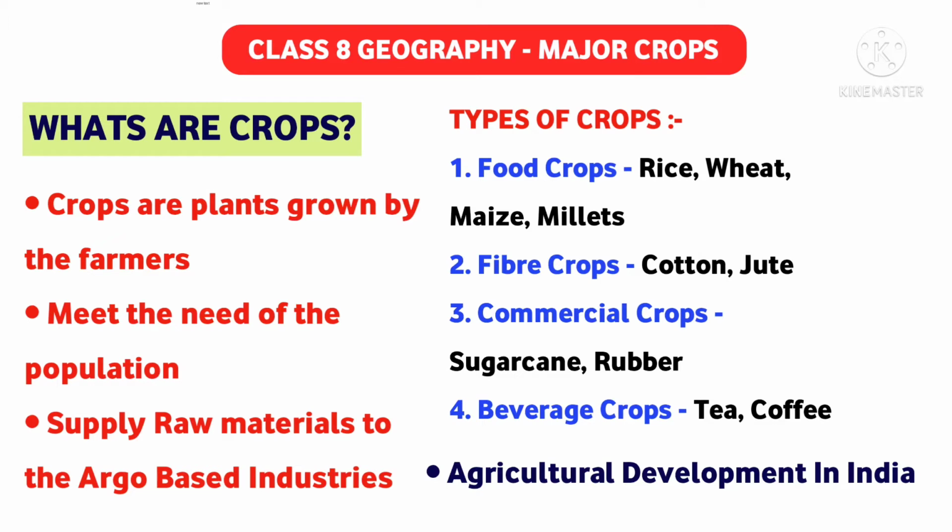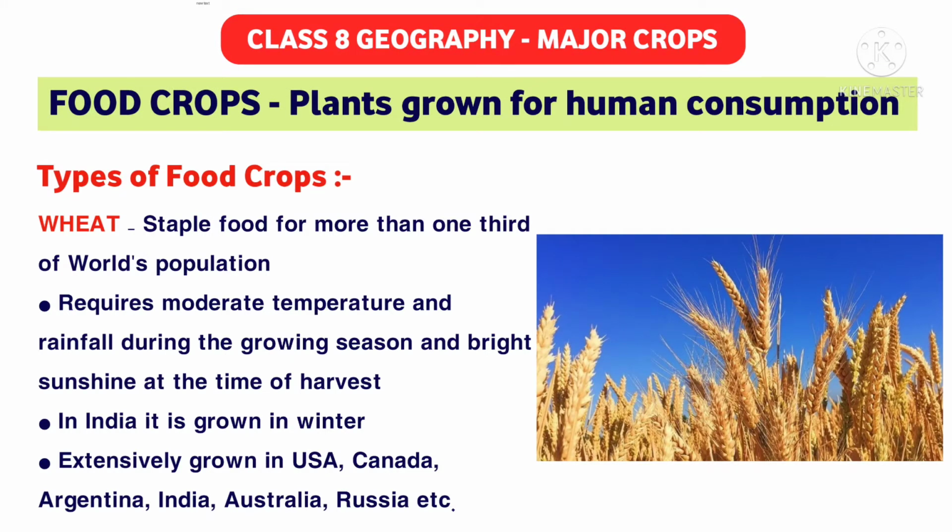Crops can be classified on the basis of use. We know that there are types of crops like Rabi crops and Kharif crops, but now we will discuss that crops can be classified on the basis of their use. So after classifying them, we can say that there are 4 types of crops: the food crops, fiber crops, commercial or cash crops and beverage crops. So today we'll discuss the food crops.